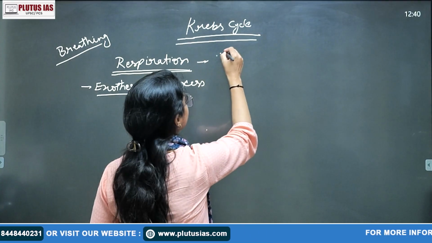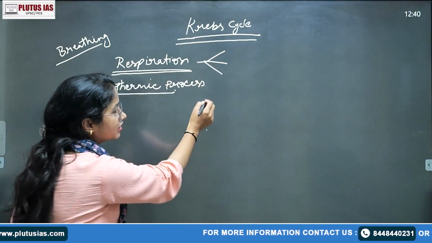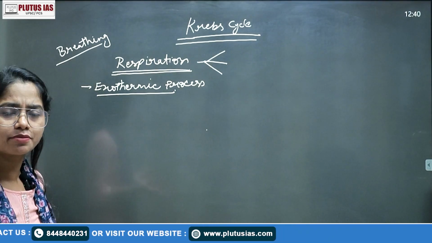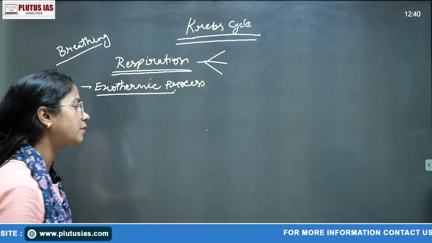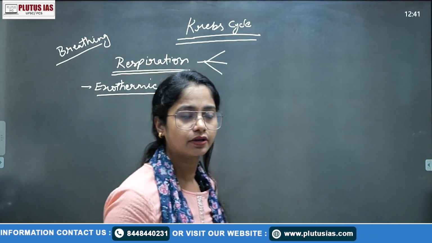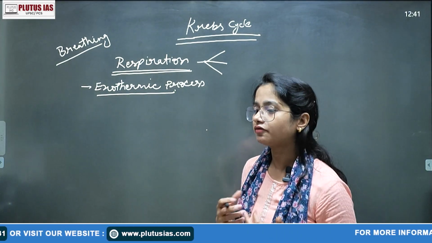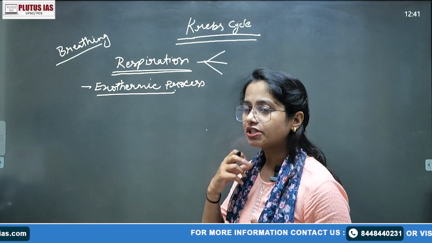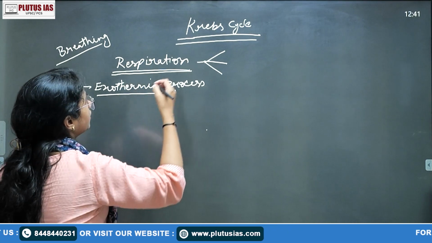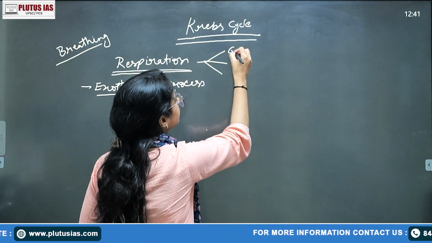So the respiration process occurs. Now we'll relate how it is an exothermic process. First of all, we'll know what an exothermic process is. There are two types of process, exothermic and endothermic. In the exothermic process, we get energy as a product, and in the endothermic process, the energy or heat is invested in the occurring of that reaction.